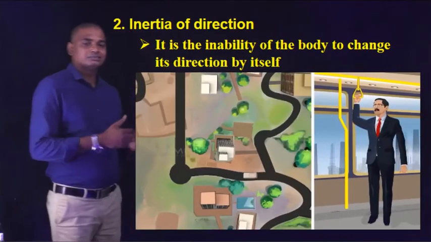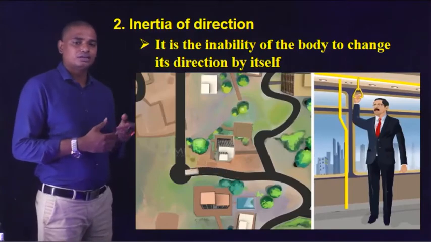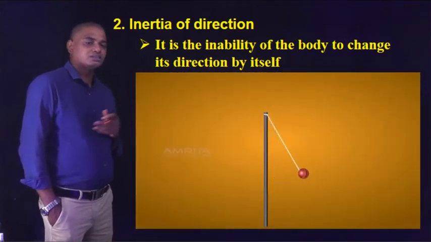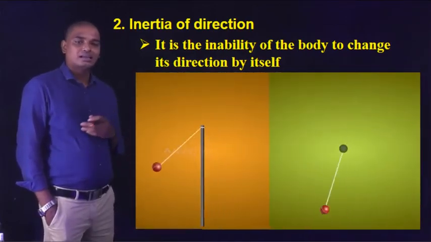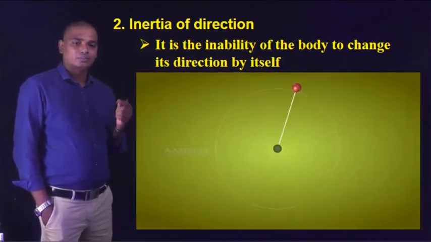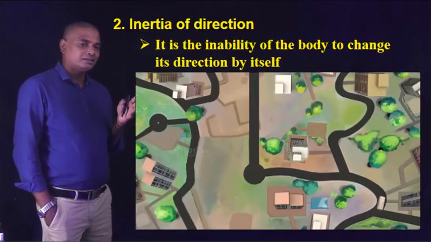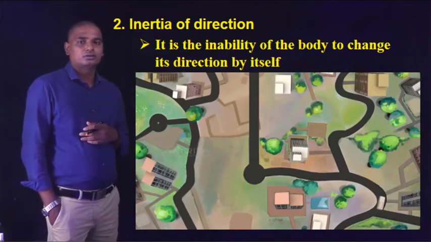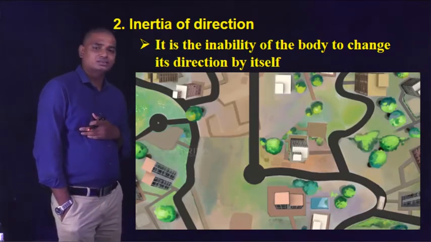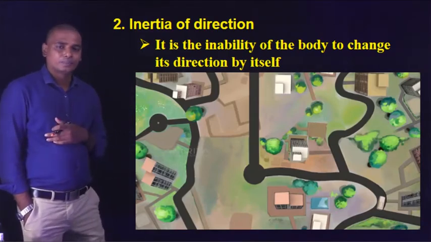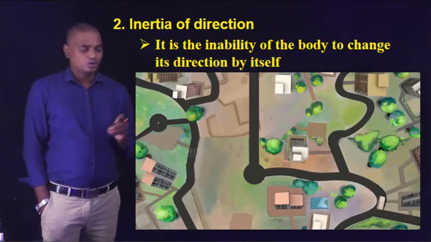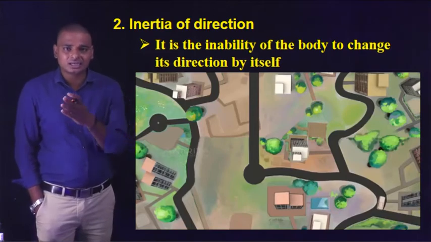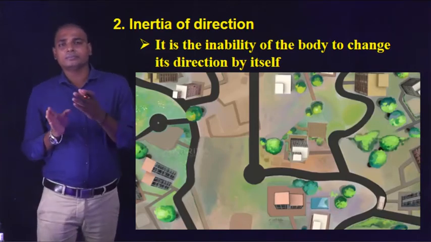Okay, students, you can see here the example, the traveling bus. When the bus takes a turn, the passenger falls backwards. And consider another example: a metallic ball is attached to a string, and when it is cut off, the ball moves in a tangential direction. Why this happens is due to inertia of direction. When the passenger is moving in the bus and the bus takes a sudden turn, he falls sidewards.